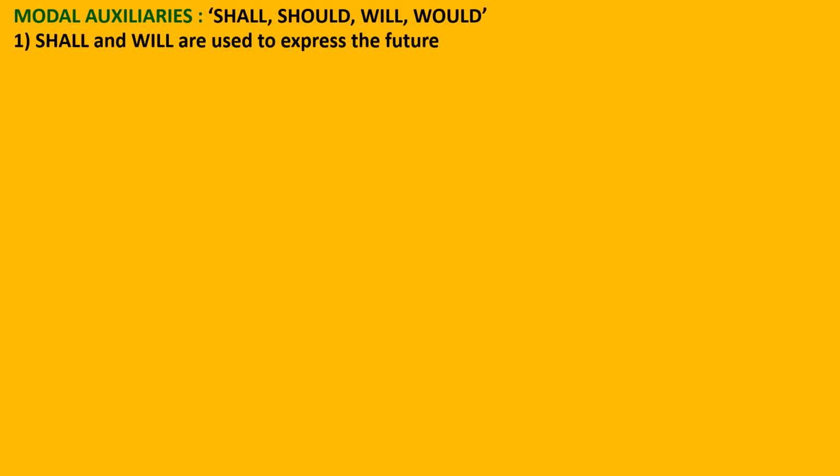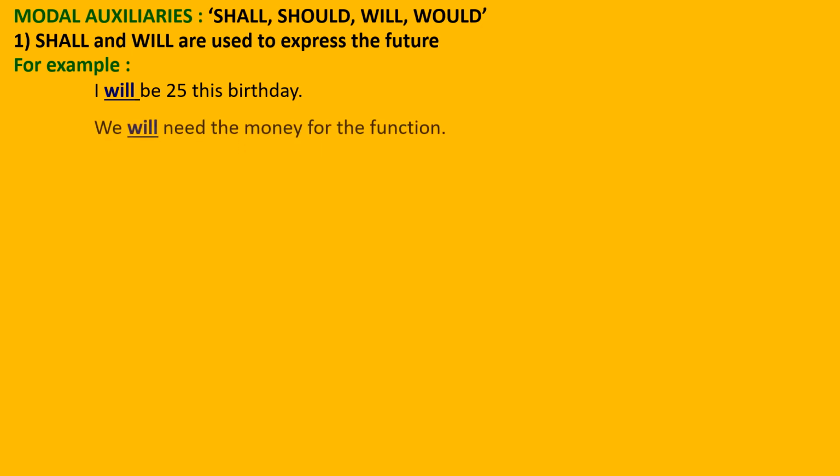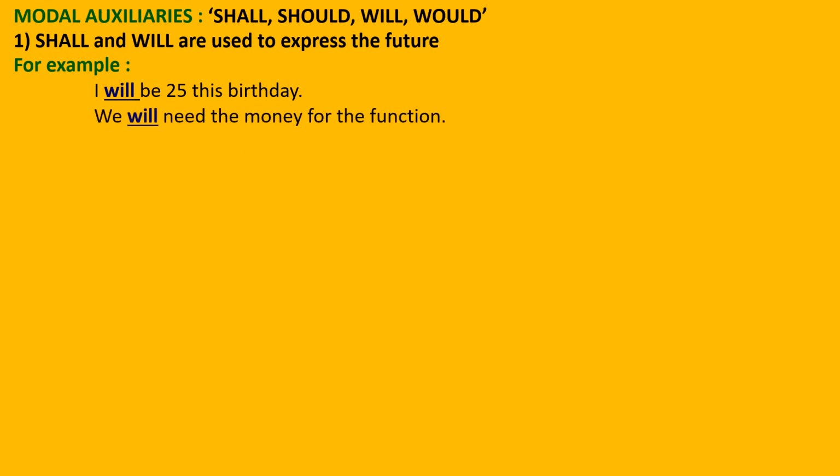Our next modal auxiliaries words are shall, should, will, would, which usually come in future tenses. Shall and will are used for future tenses. I will be 25 this birthday means I will be of 25 years. We will need the money for the function. Here you can see the statements are future statements.